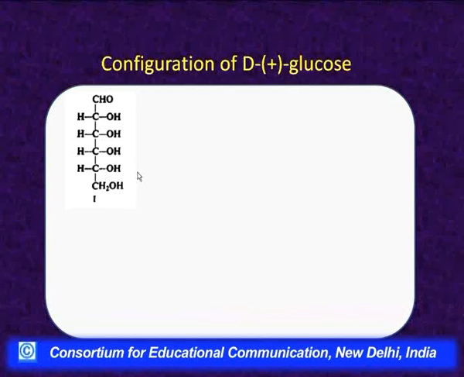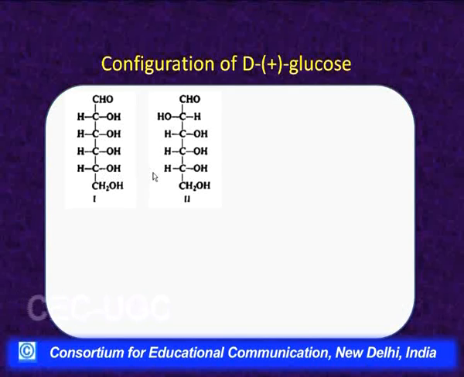This configuration was established after a period of about 60 years, somewhere in 1950, when many instruments were developed and it was established that it is true that the hydroxyl in plus glyceraldehyde, and all the compounds which were correlated with it, is on the right side.